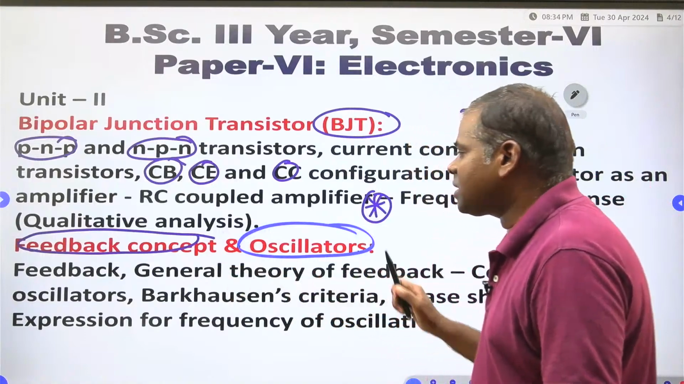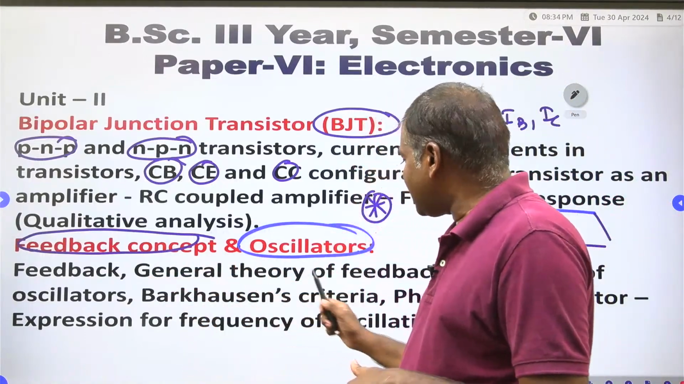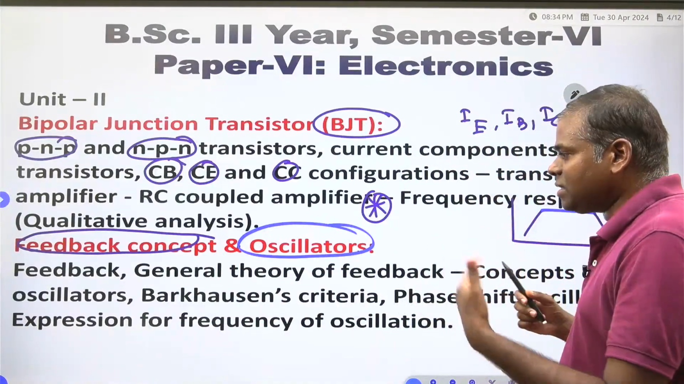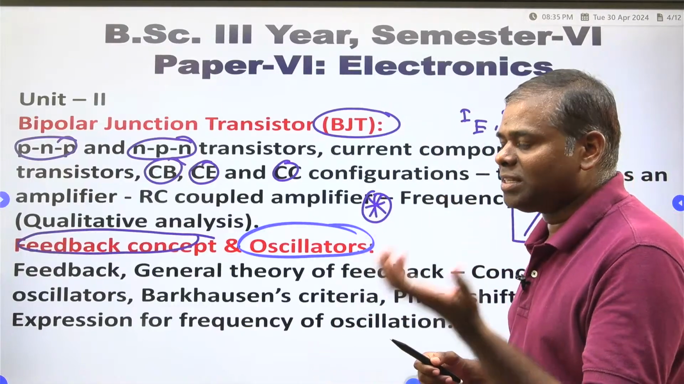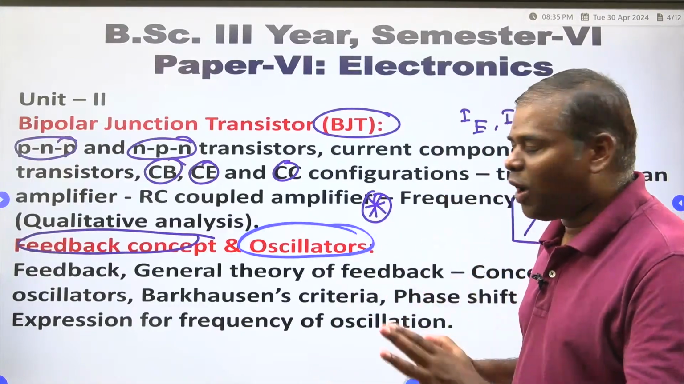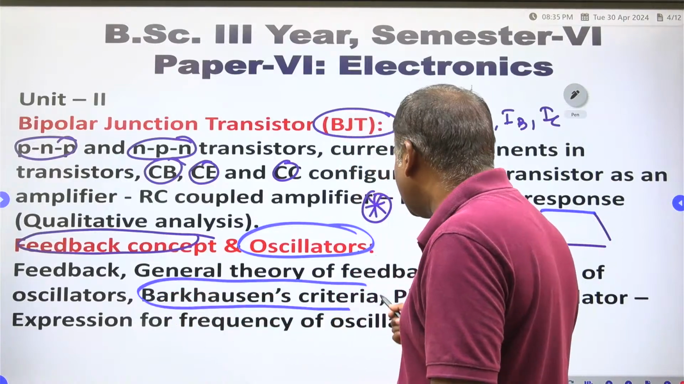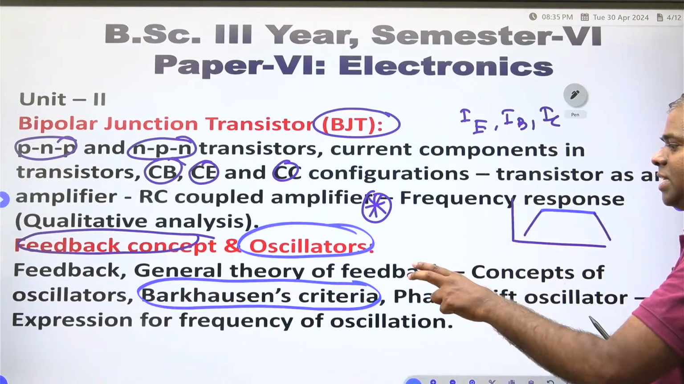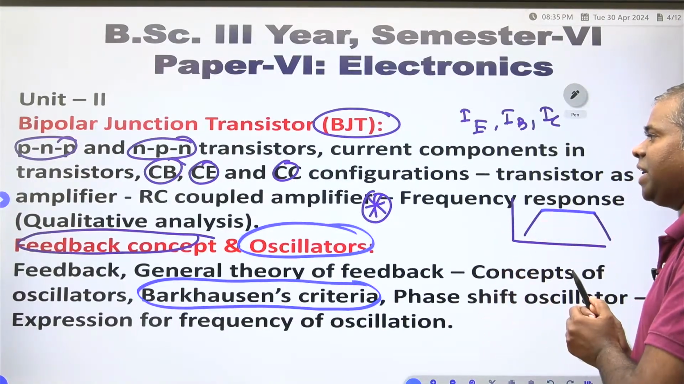Feedback concept and oscillators. Feedback, positive feedback, negative feedback is there. General theory of feedback. From this feedback, why we need the negative feedback? Concept of the oscillators. What is the oscillation? What is the negative feedback? What is the positive feedback? You have to learn. Oscillation, when it will work, Barkhausen criteria, it is very very important. Phase shift oscillator, expression for the frequency of a phase shift oscillator. This is very very important.